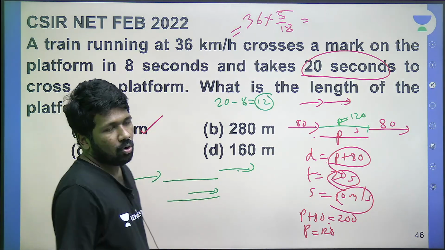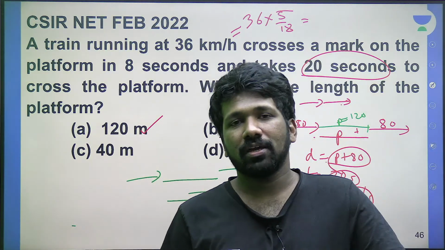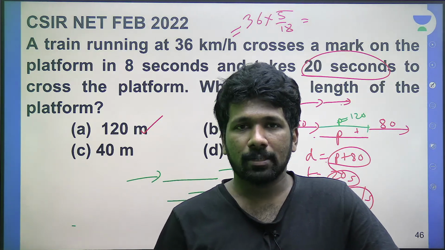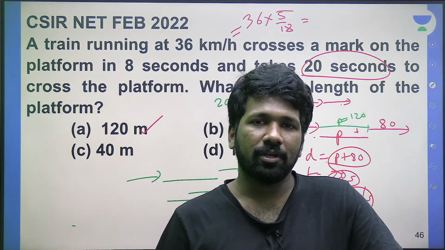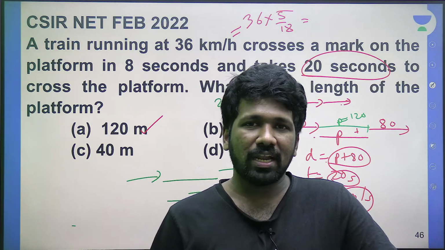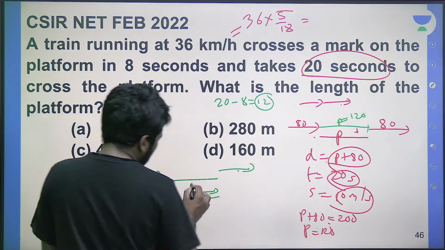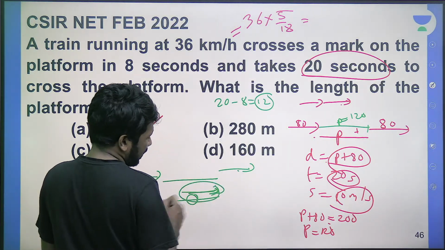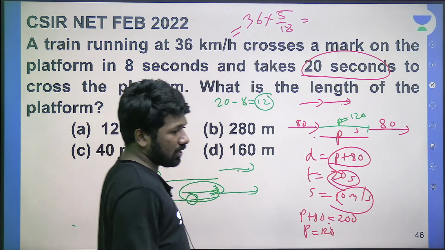For example, on the platform there is a bomb that is installed by a person, and the train wants to avoid this bomb. Train is passing through the platform. All the people from the platform are evacuated, but if the train does not completely pass, the bomb will explode and there will be a tragedy. So this is not passing. If the bomb explodes, the train will be affected.